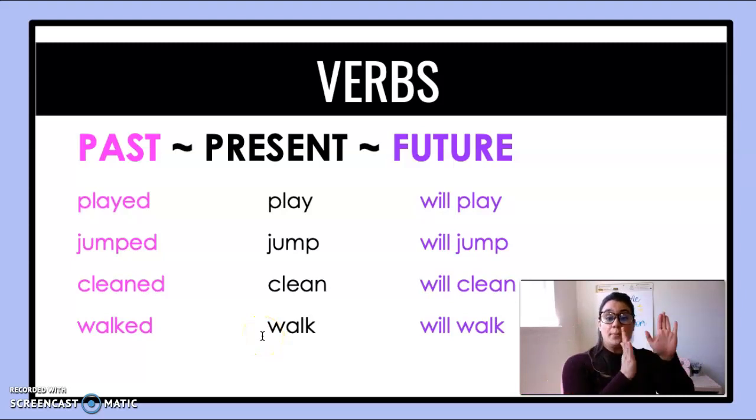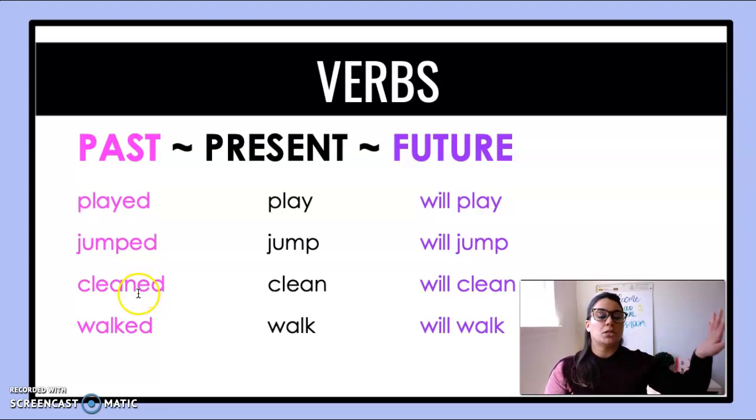Now, words in the past tense are words that have already happened. So the past tense of the word play is played. I played outside. That means it's already happened. It's in the past. Jumped. I jumped in PE class. It means I did that already. Clean. I cleaned with my mom earlier today. That means it already happened. I walked my dog. That means it's in the past.